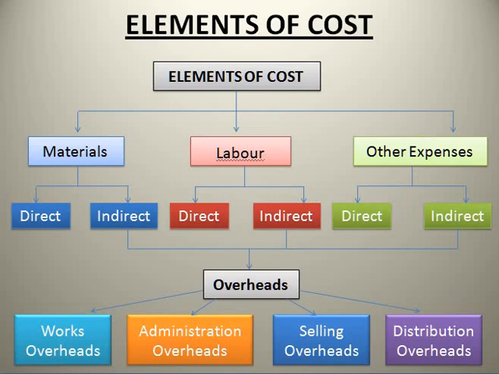So there are three elements of cost: material, labor, and also overheads. The overhead is otherwise called other expenses. The material is an important element of cost. What does material mean? That is raw material. Without raw material, you cannot produce the product. So the material is an important element.